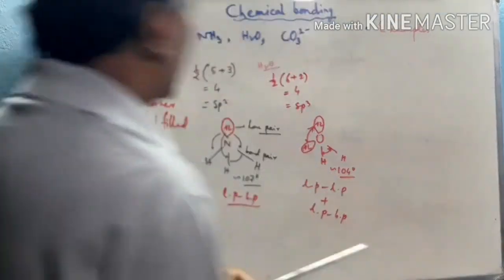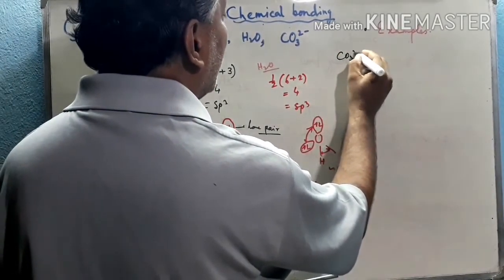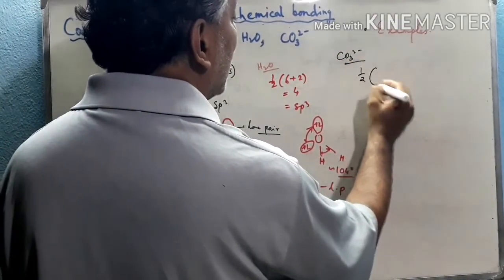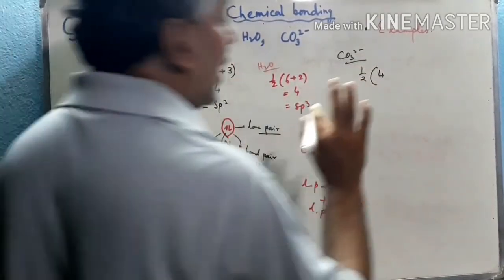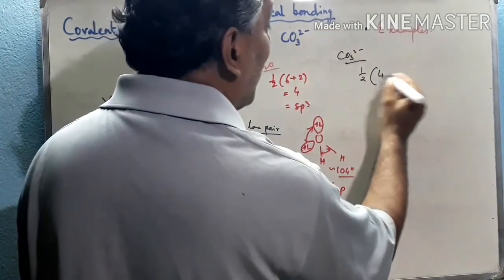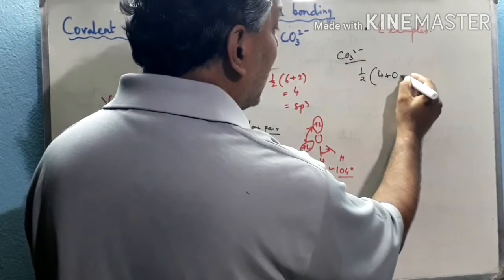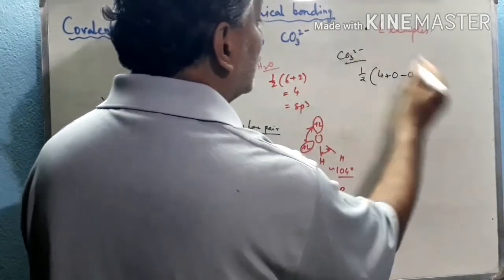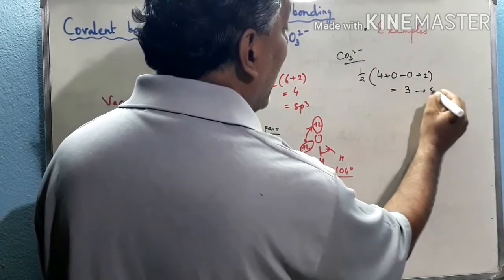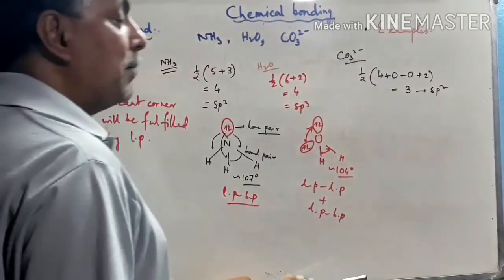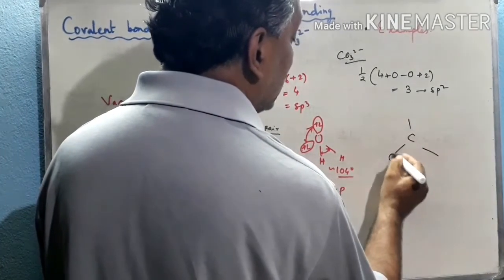Now in case of the carbonate anion, the central atom is carbon. The valence shell contains 4 electrons. There is no hydrogen or halogen atom, so the charge will be V plus X minus C. This is not a cation, so minus 0, but this is an anion, so plus 2. That means half into 6, that means 3. sp2 hybridized. So 3 corners are there and there are 3 atoms.